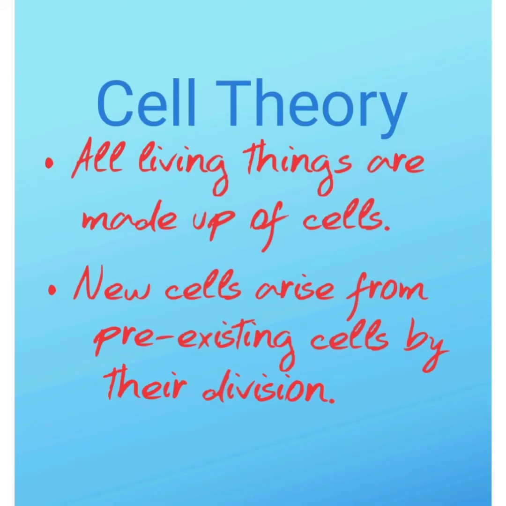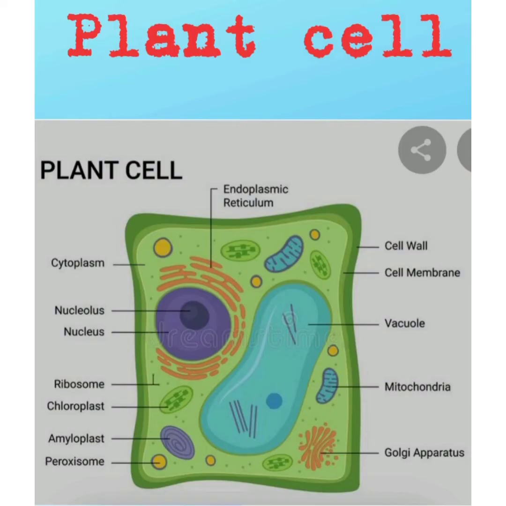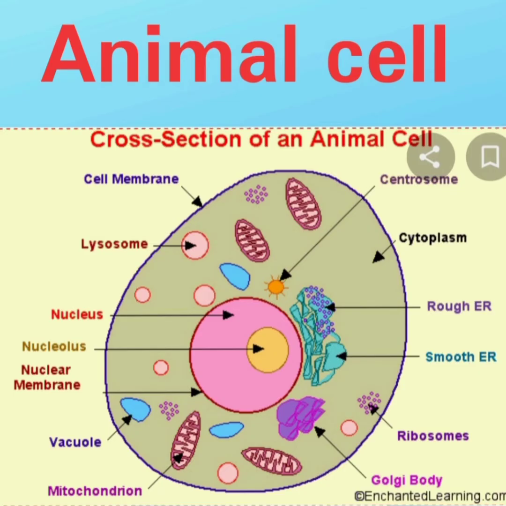Cell theory. All living things are made up of cells. New cells arise from pre-existing cells by their division. The organization of the cells in the body of a living organism decides its structure and functions. This is a diagram of a plant cell and an animal cell.